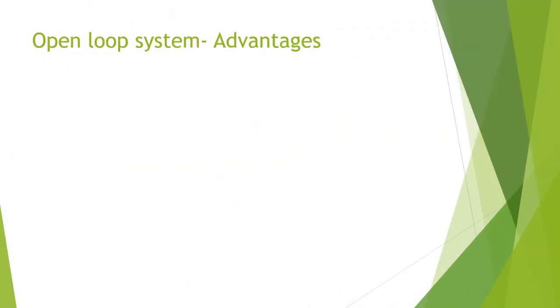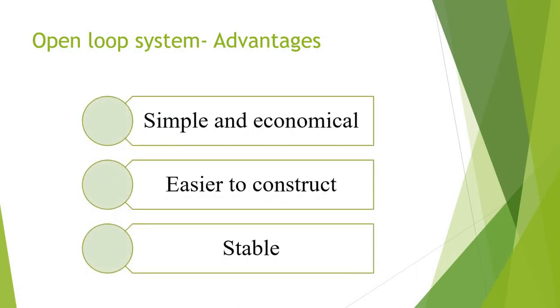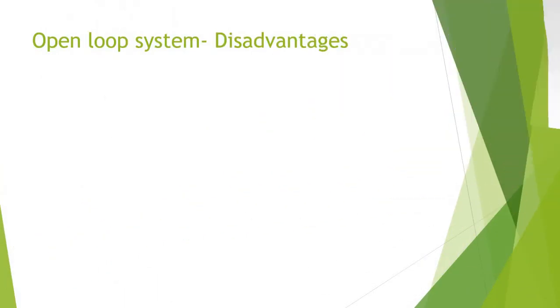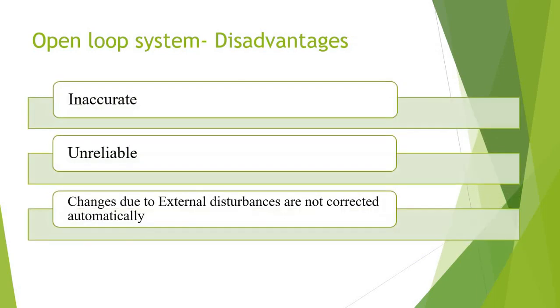We have some advantages for this open loop system. It's very simple and economical to build, easier to construct, and the output will be stable. It will not get affected because of environmental disturbance. Obviously, we have some disadvantages too. Output may be inaccurate, it is unreliable, and as I said earlier, changes due to external disturbances are not corrected automatically. These are some of the drawbacks of the open loop system.